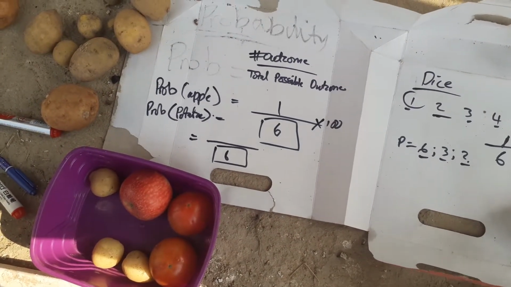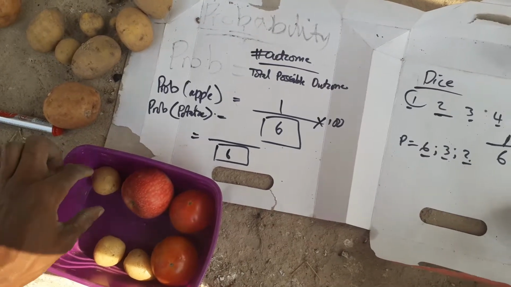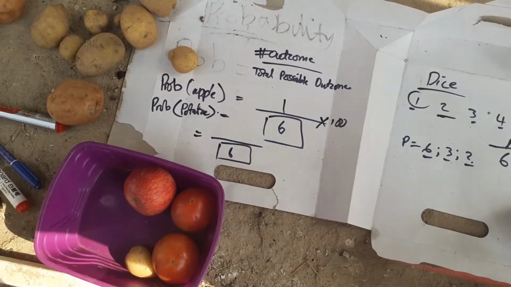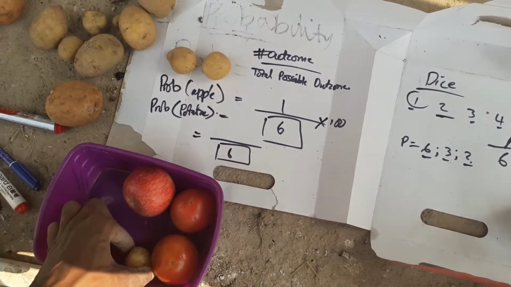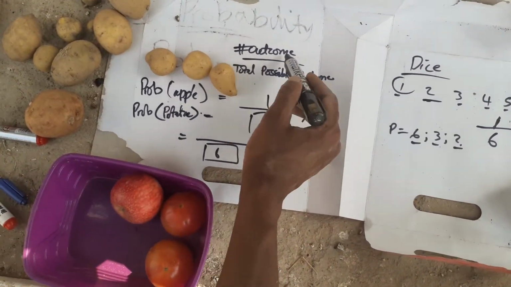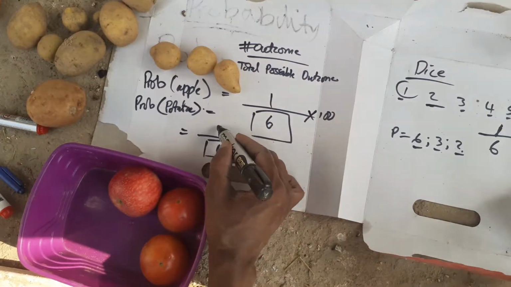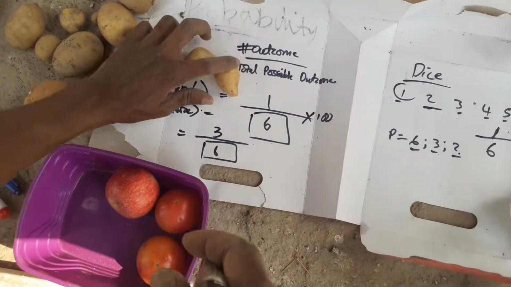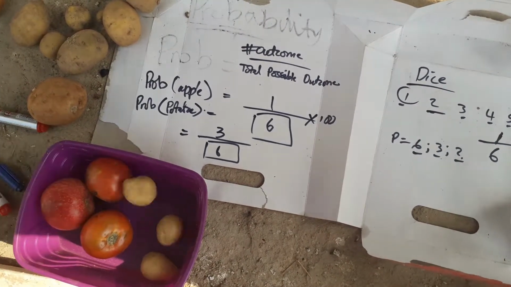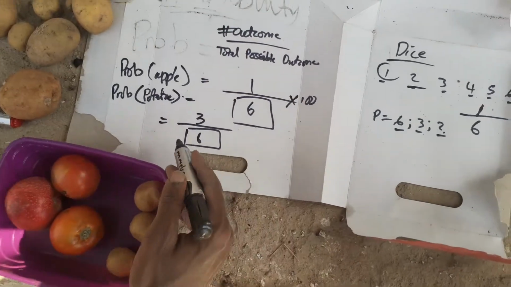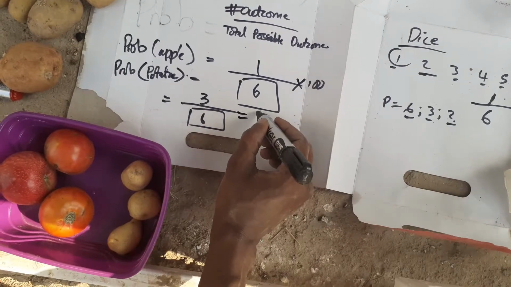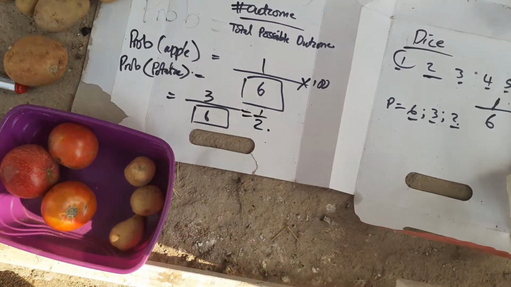The possible outcomes for picking a potato are 1, 2, and 3, so the number of outcomes here is 3. The total is everything within the lunchbox: 1, 2, 3, 4, 5, 6. So the probability of picking a potato is 3/6. Reduced to its lowest terms, that's 1/2.